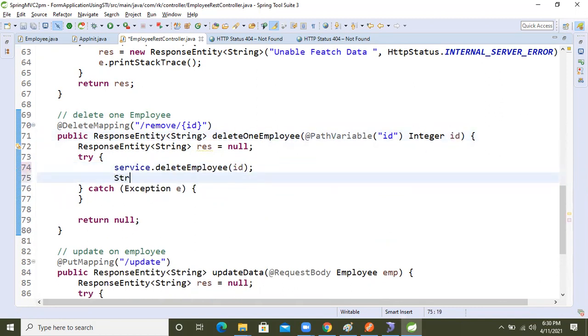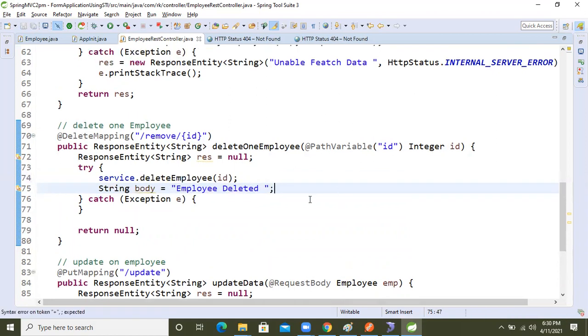After that, String body: employee deleted. Employee deleted. Return type is void for the delete method.